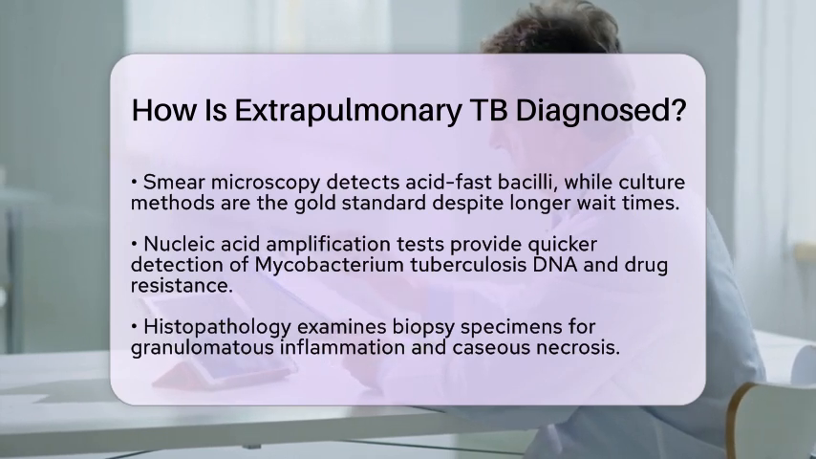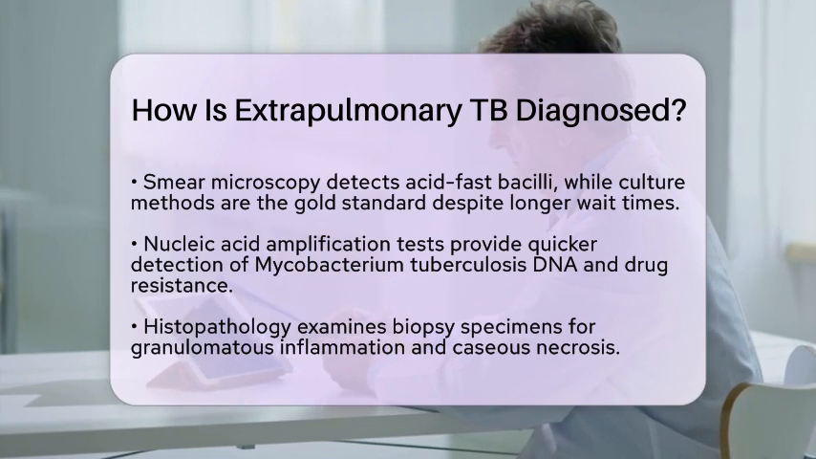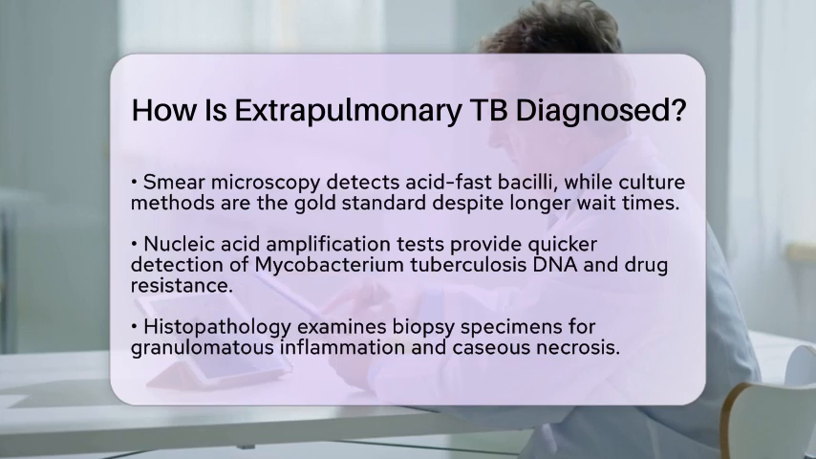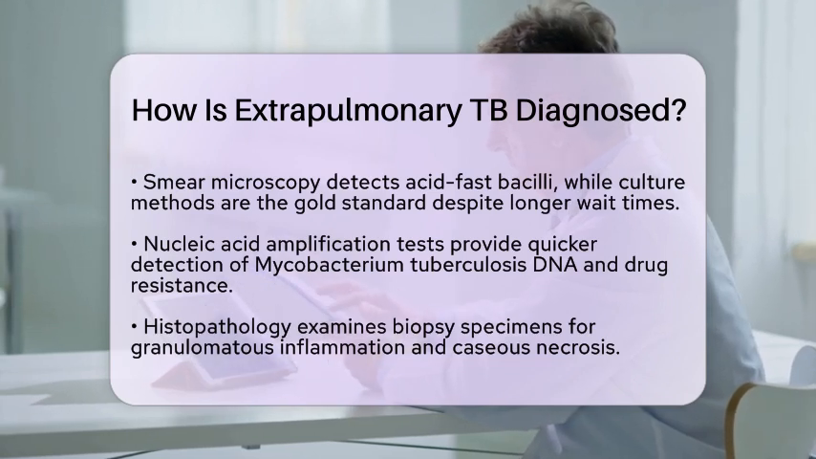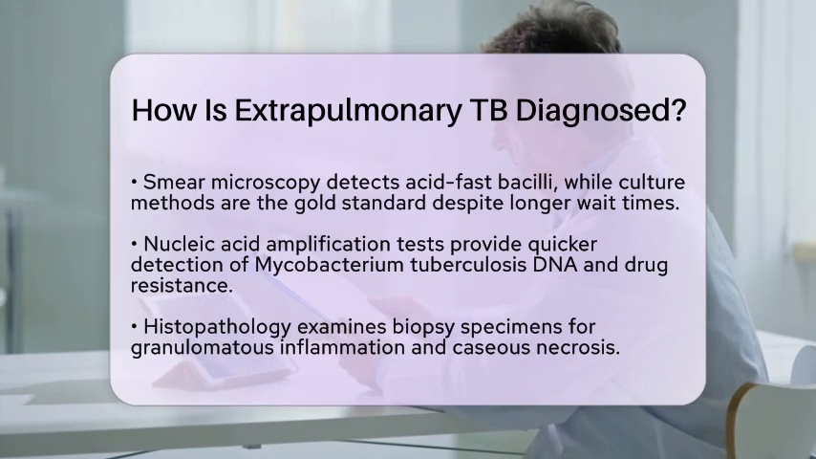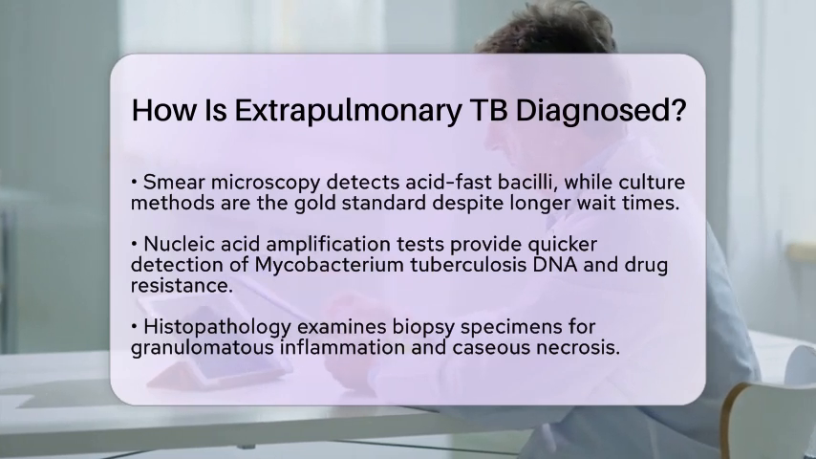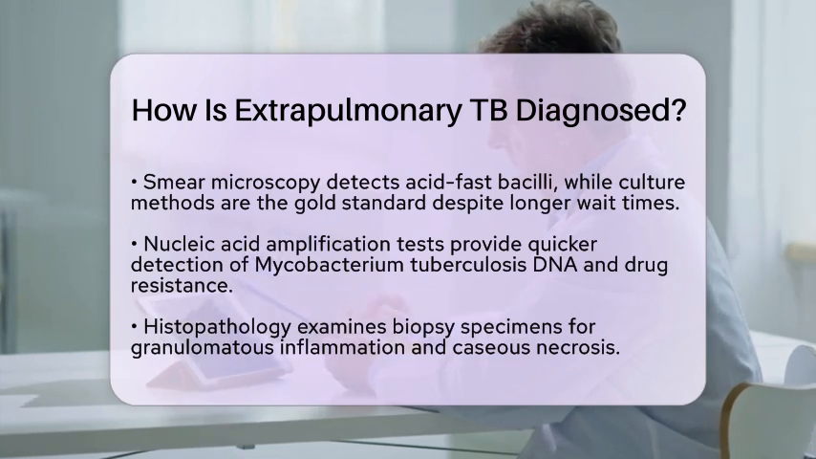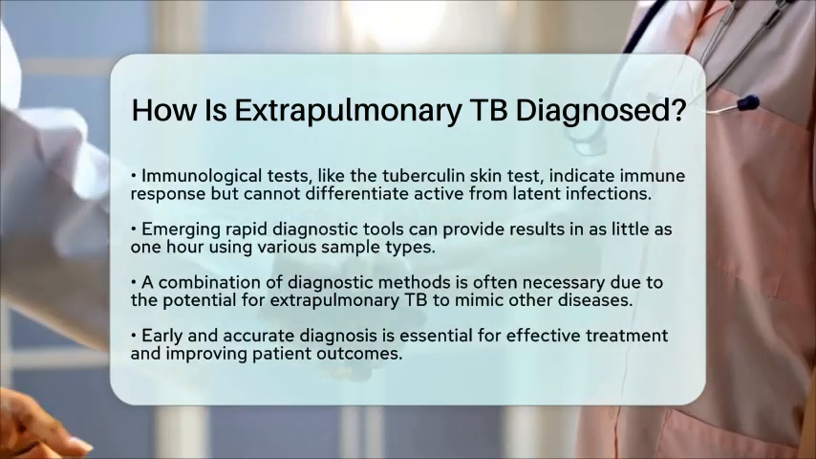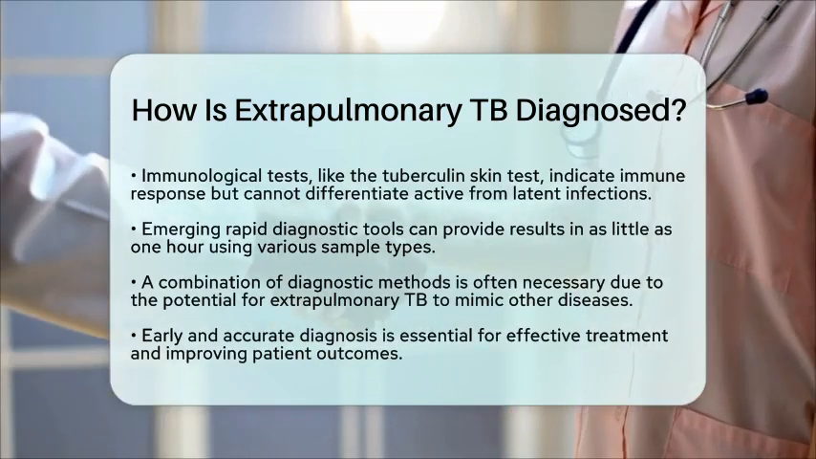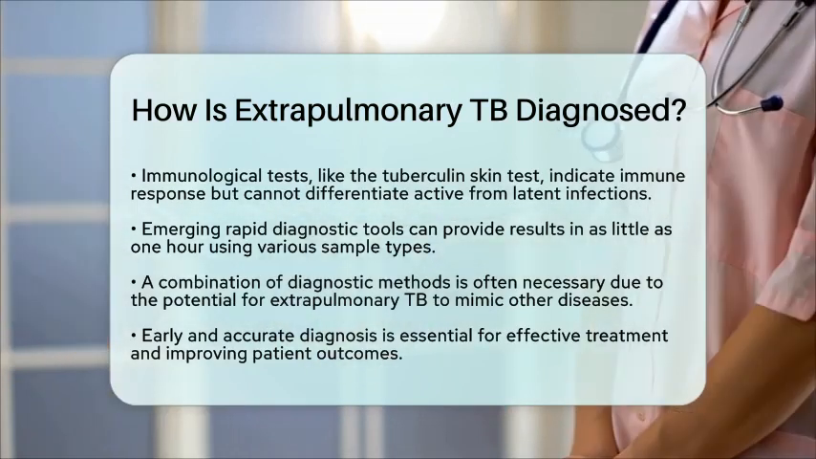Immunological tests, such as the tuberculin skin test or interferon gamma release assays, can support the diagnosis by indicating immune sensitization to TB. However, it's important to note that these tests cannot distinguish between active and latent infections or pinpoint the disease's location. In recent years, emerging rapid diagnostic tools have been developed. These portable assays can provide TB diagnoses in as little as 1 hour using blood, saliva, or sputum samples. This advancement is especially beneficial in resource-limited settings, making it easier to diagnose TB quickly.